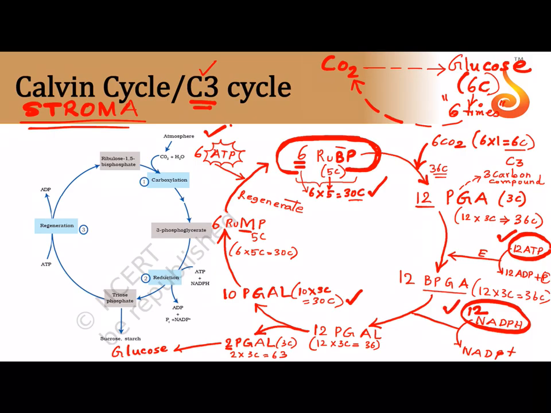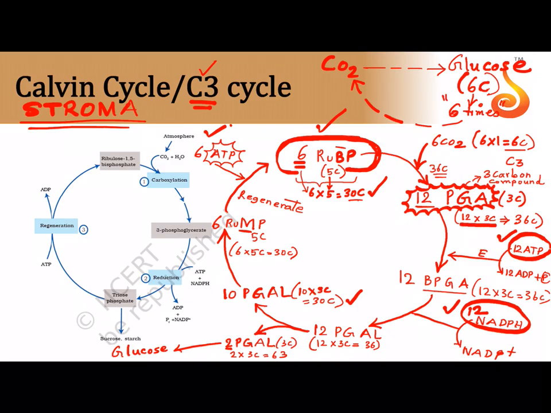And how much NADPH am I using? 12. Is that clear? So the goal is we start off with RuBP, we end up with RuBP again. But why is it called Calvin's C3 cycle? Because of this. The first stable compound that is formed is a 3 carbon compound. The name given to this 3 carbon compound is PGA, 12 molecules of PGA, and you can also see how we have calculated the carbon atoms.